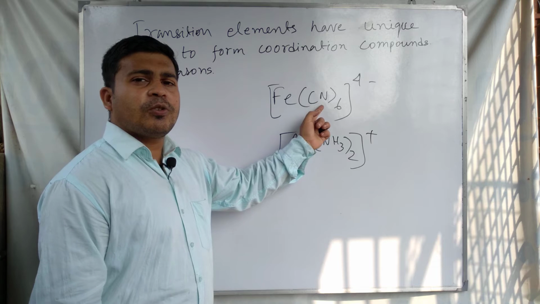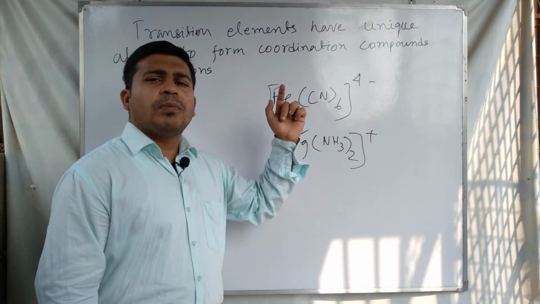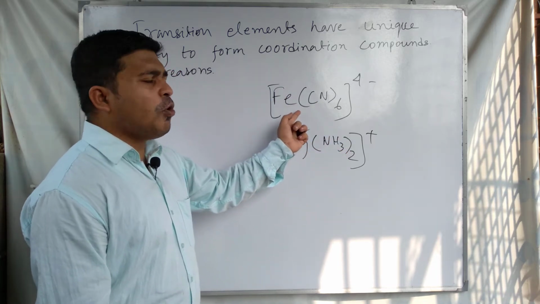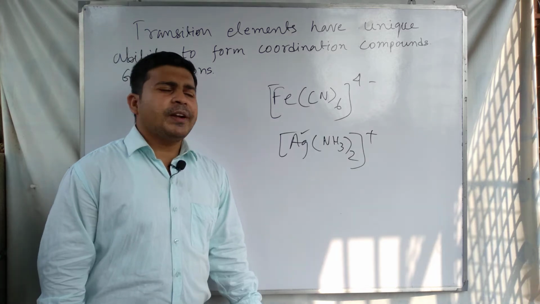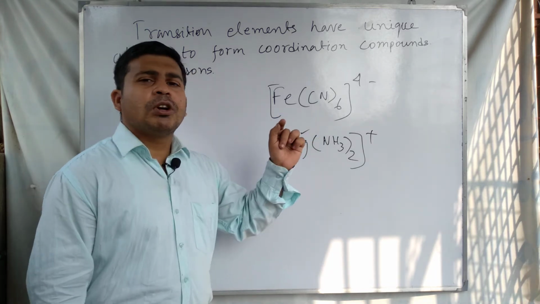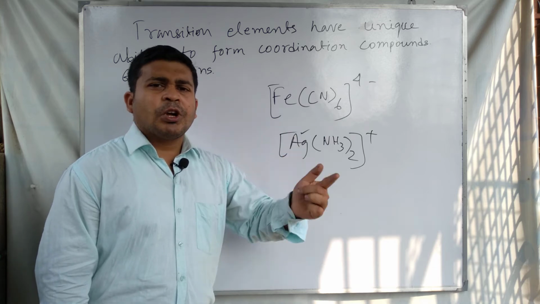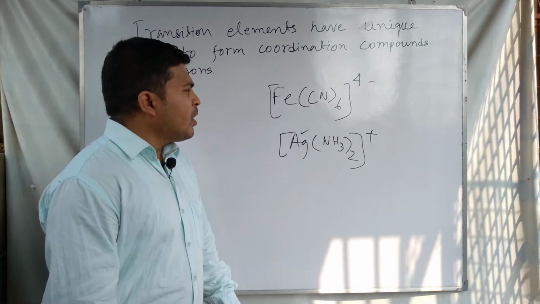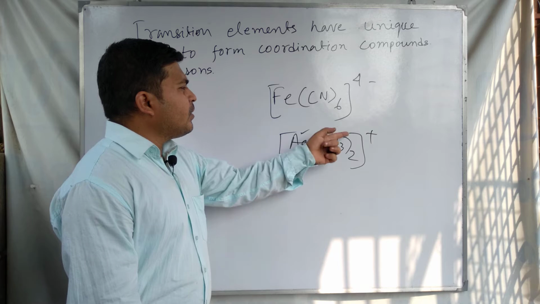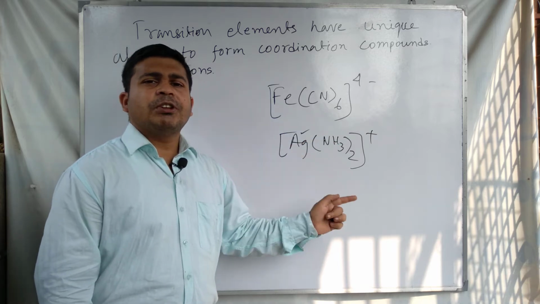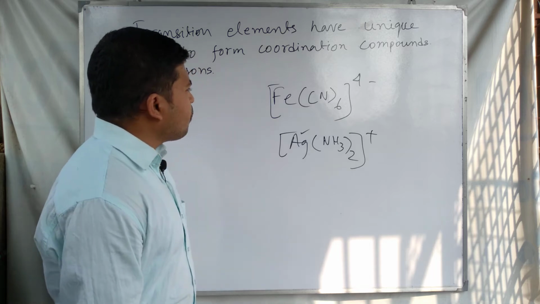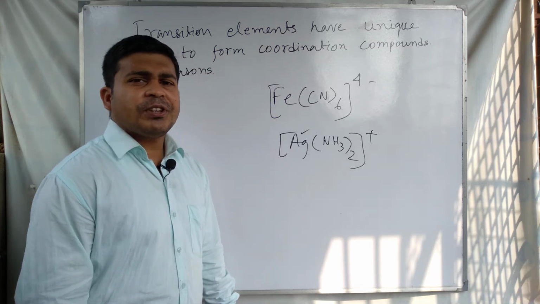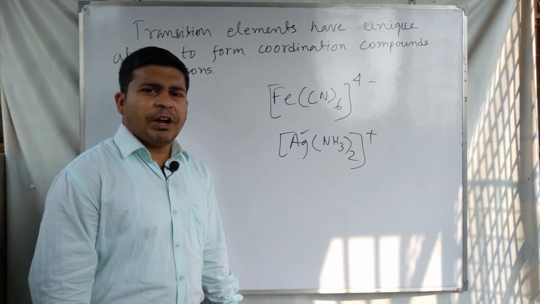The ligand donates the electron pair to the metal atom or ion to form a coordinate bond. The metal must have some qualities or conditions for which this type of complex can be formed. These complexes can be formed only when some conditions are satisfied.